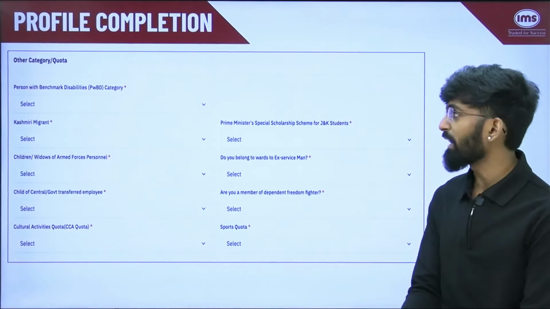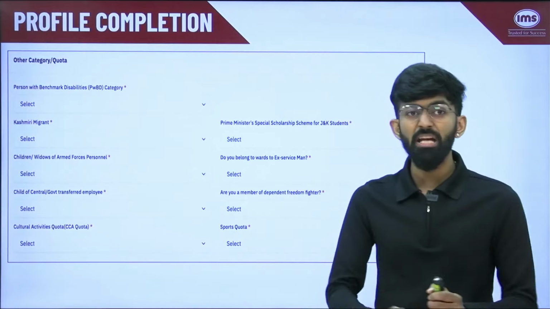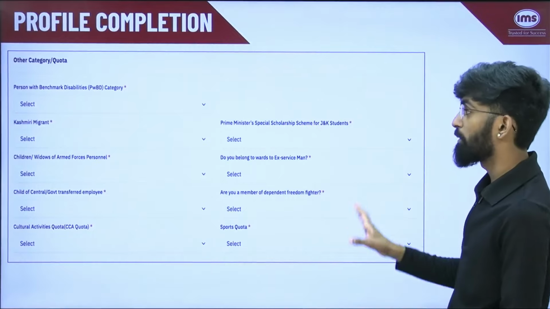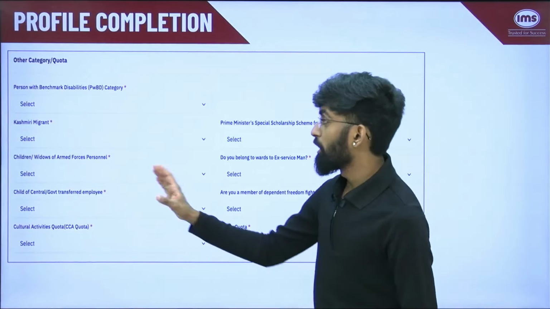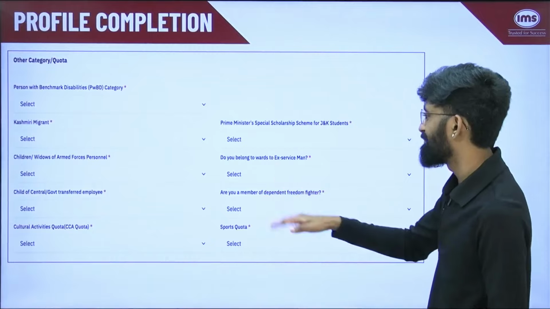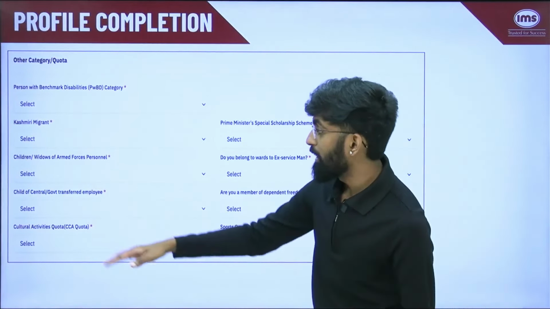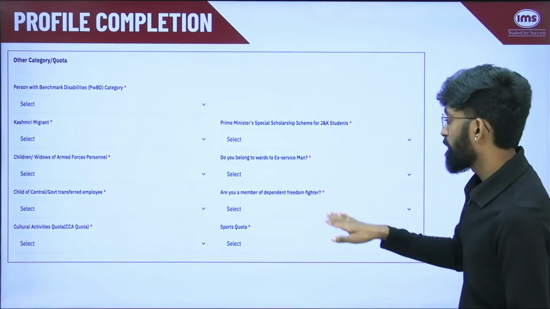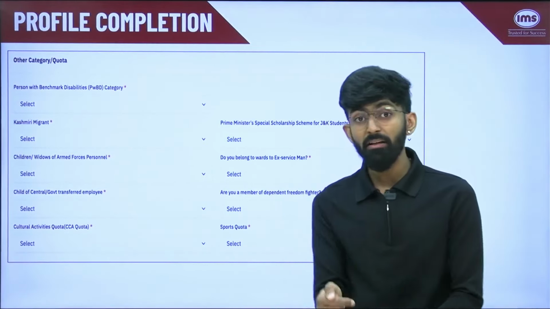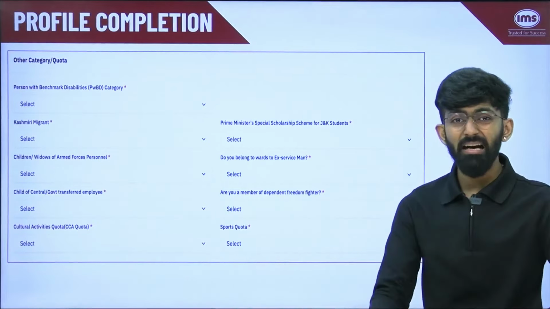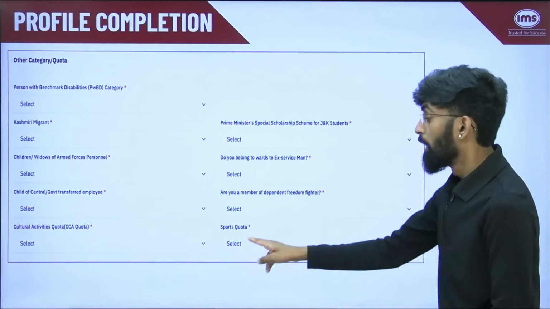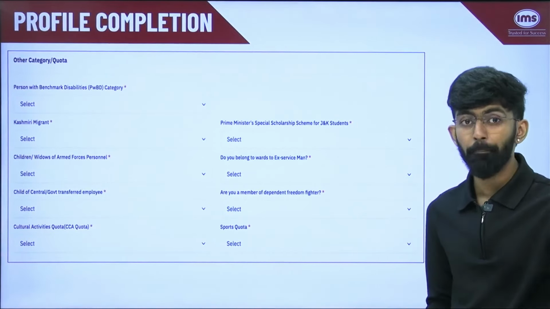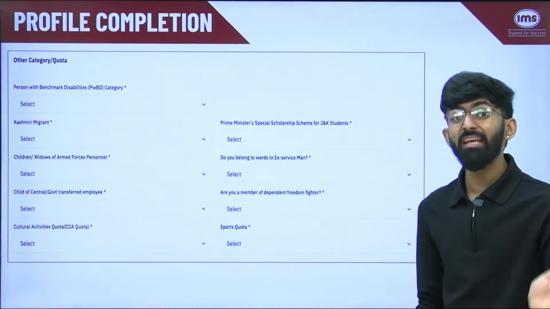Then your other category or quota. So you have different categories available. Person with benchmark disabilities, Kashmiri migrant, Prime Minister's special scholarship scheme for JNK, children of widows of armed forces personnel, ex-servicemen, child of central or government transferred employee. Are you a member of a dependent freedom fighter? Cultural activities, in this you will have your art, dance, singing, all those activities. You also have sports quota. So again, if you are applicable for applying to sports quota, make sure that you are putting yes here while